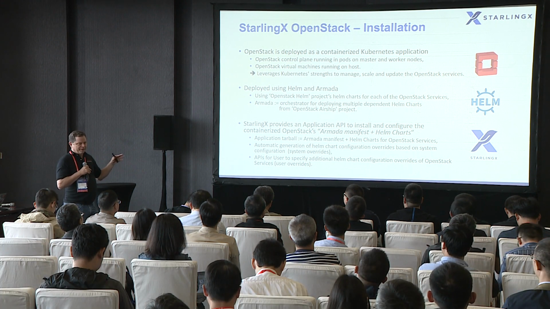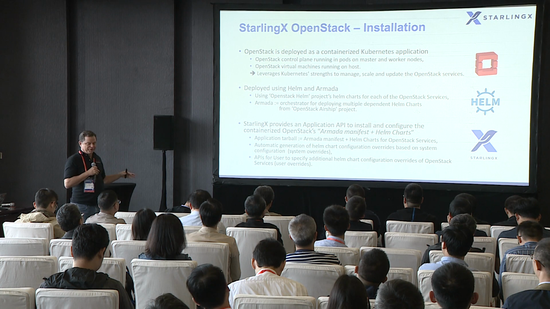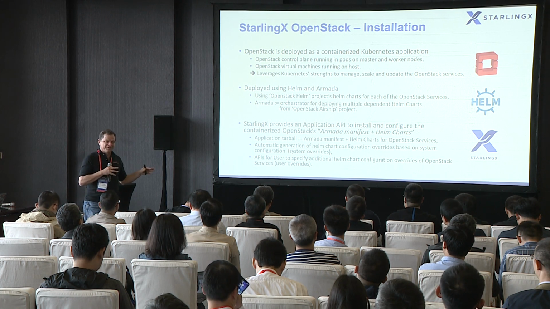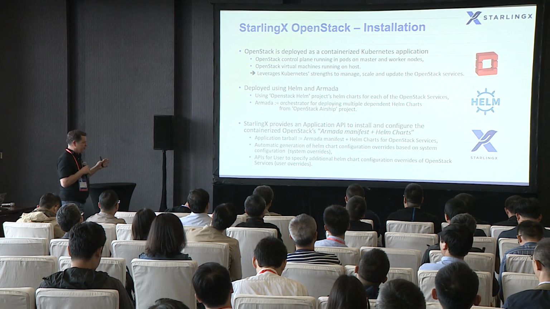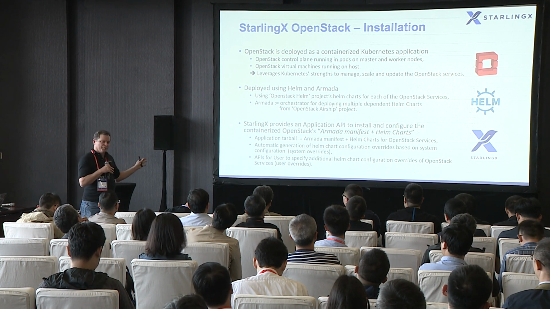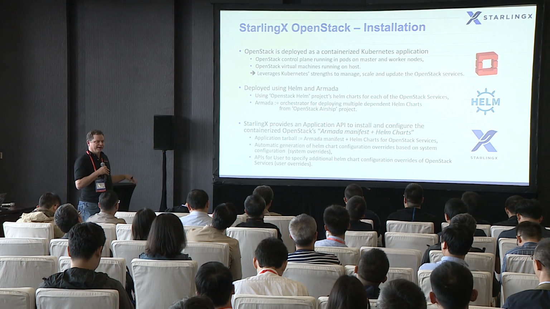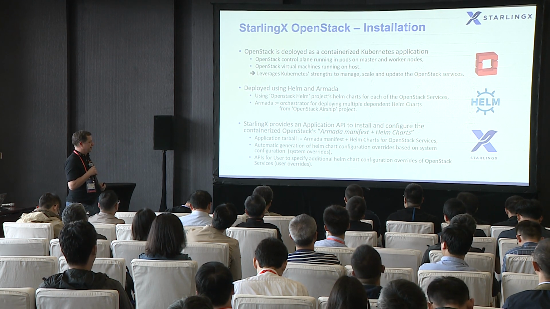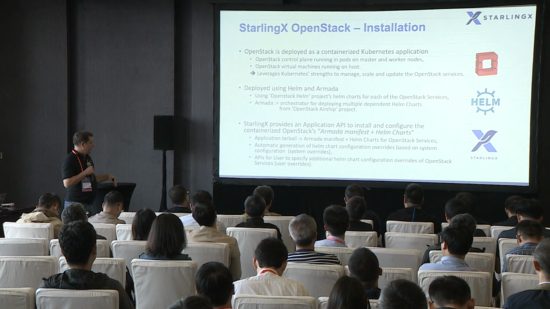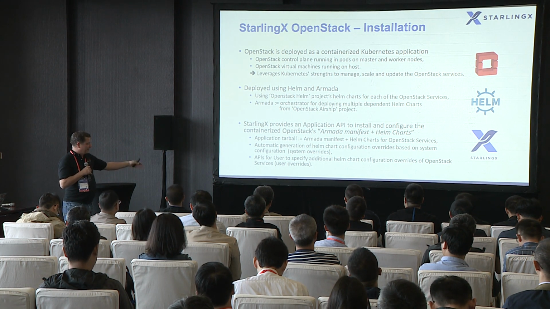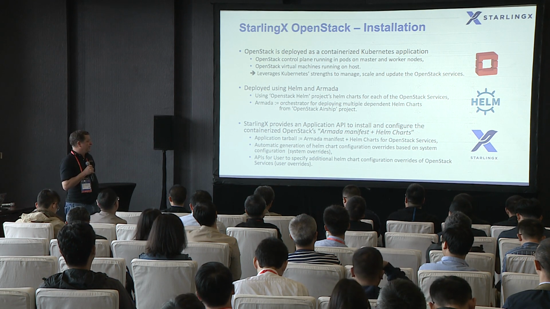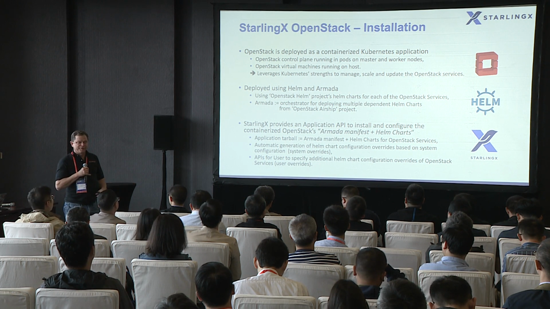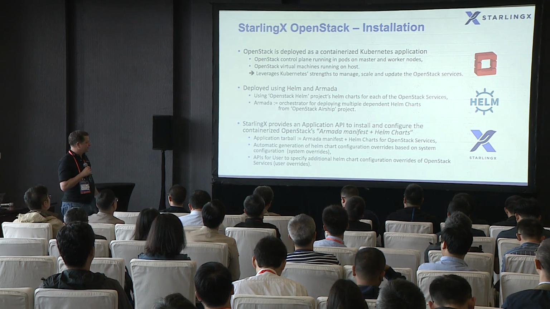For example, making sure the Nova scheduler Helm chart runs on the Kubernetes master nodes and not on a compute node. So there are some Helm system overrides that we automatically provide to apply the containerized solution more effectively. And then we obviously provide support for the end user to specify his own Helm overrides as well, in the exact same fashion as he would if he was editing the Helm charts himself.